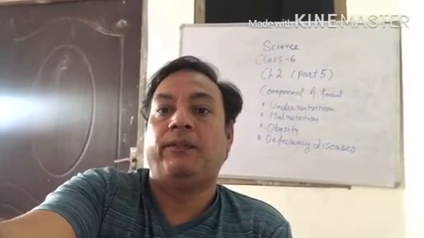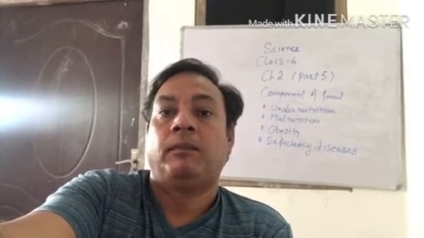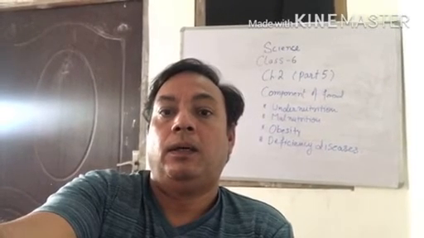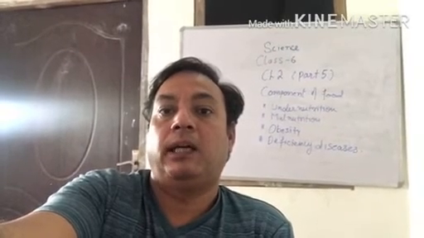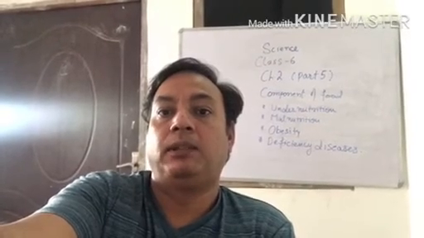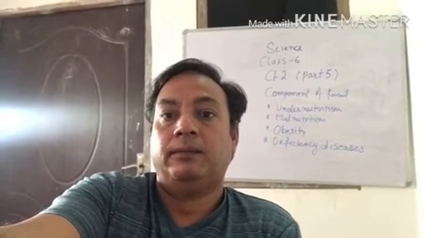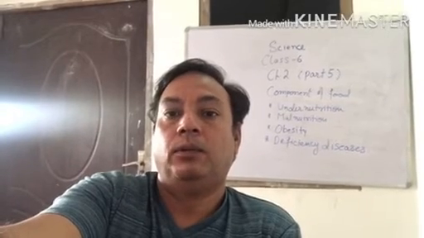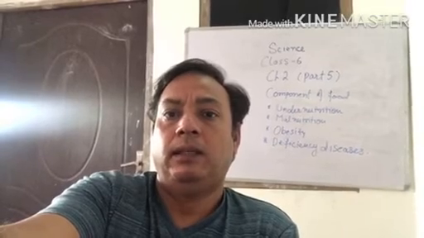Children suffering from malnutrition fall sick quite often because children's bodies are not very strong to fight against diseases, means their immune system is very weak to resist diseases. So a child suffering from malnutrition falls sick quite often.